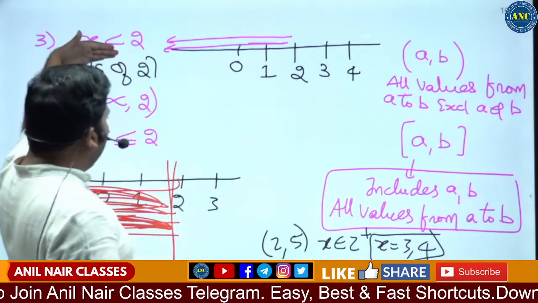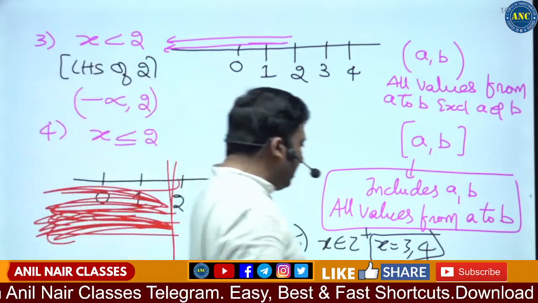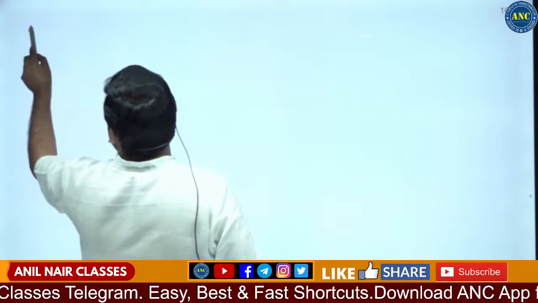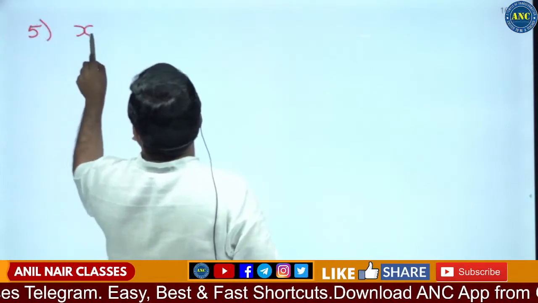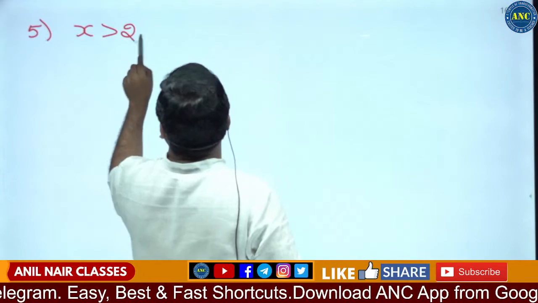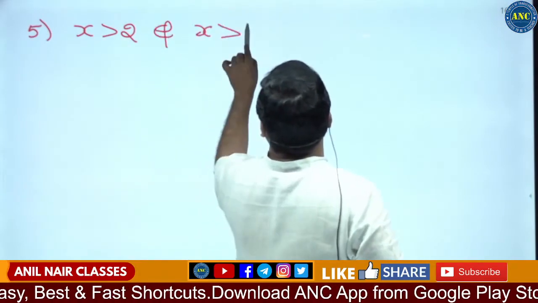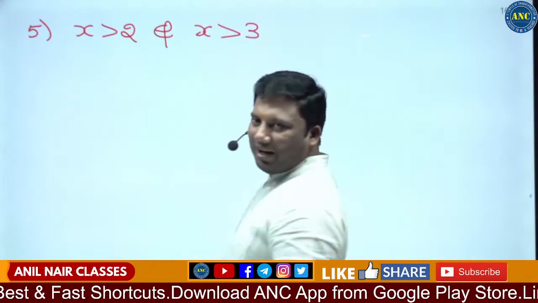Now I took only one inequality. Suppose, for example, I take x is greater than 2 and x is greater than 3. I took two inequalities.